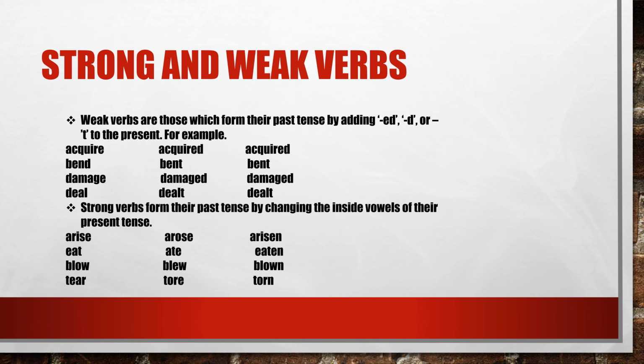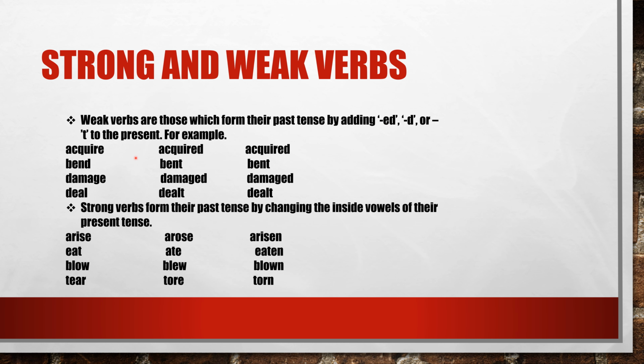Now strong and weak verbs. On the basis of the form, we have divided the verb into two categories: strong verbs and weak verbs. Let's understand what's the difference between the two. Weak verbs are those which form their past tense by adding ed, d or t to the present.